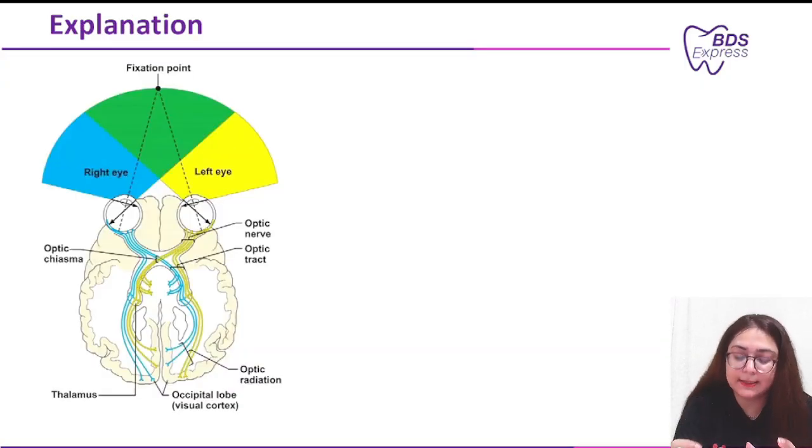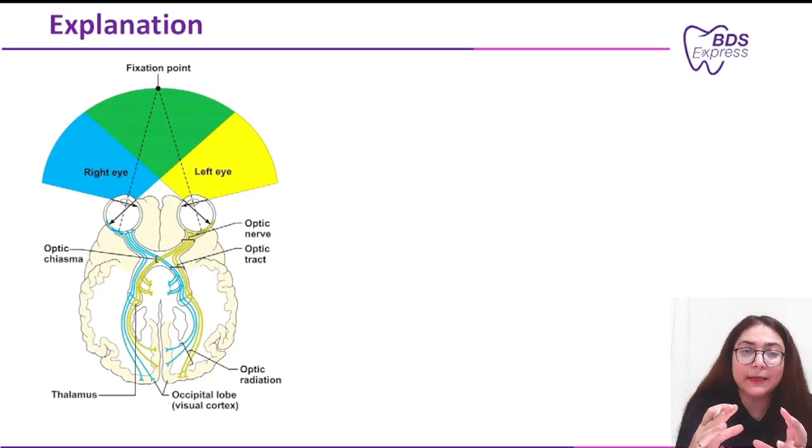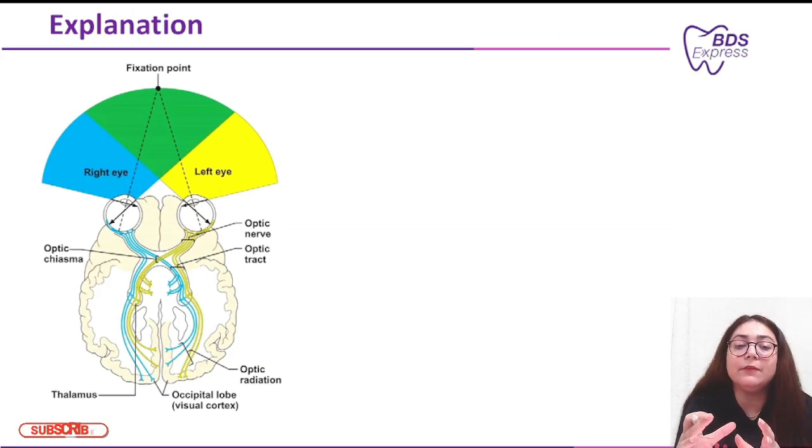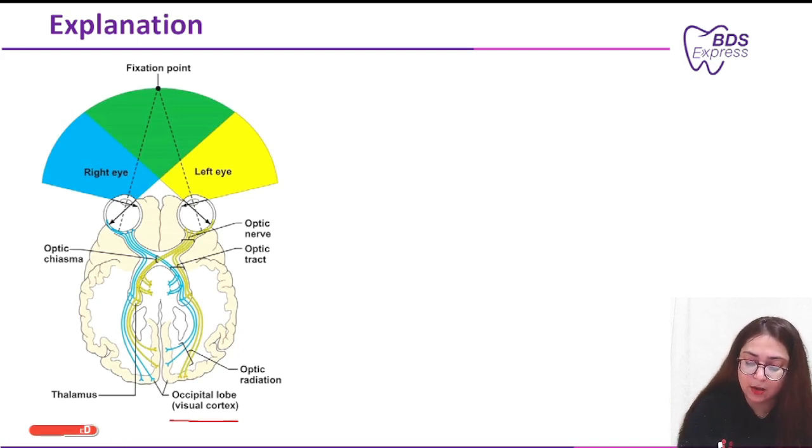Now, understand that the function of the optic nerve is to carry the information from the retina to the brain, or you can say to the visual cortex.